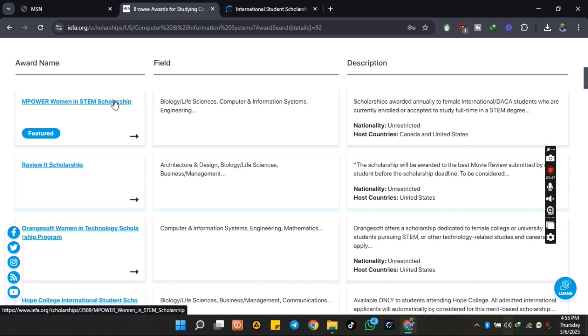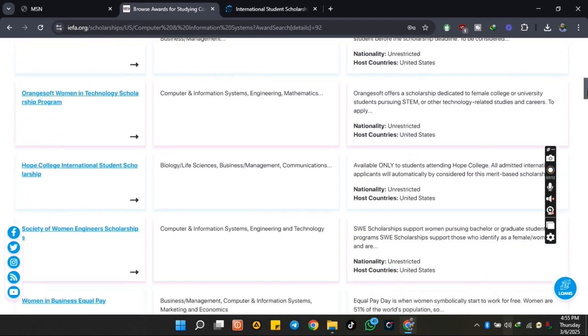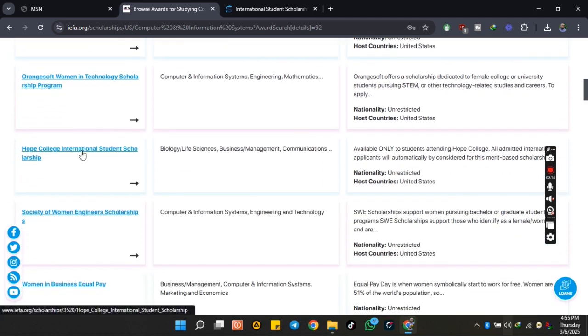So here they are. We have the Empower Women in STEM scholarship, Review Aid scholarship, Orange Soft Women in Technology Schools scholarship program, Hope College International Student Scholarship. Then the field that you have to pursue to be eligible, and the description of the scholarship. So they are all listed over here. Now we will choose one of the scholarships and see how it goes.